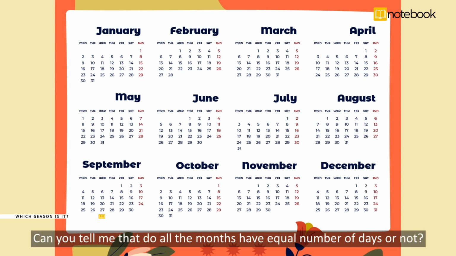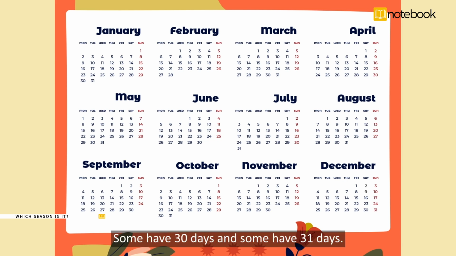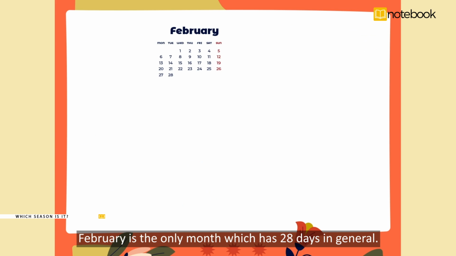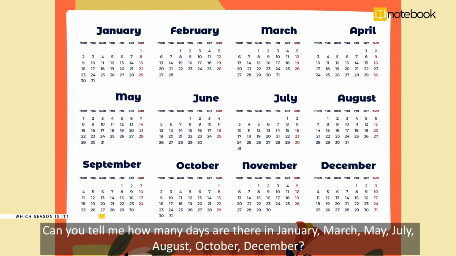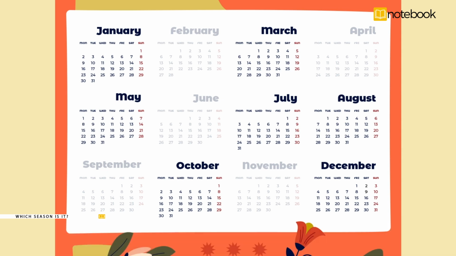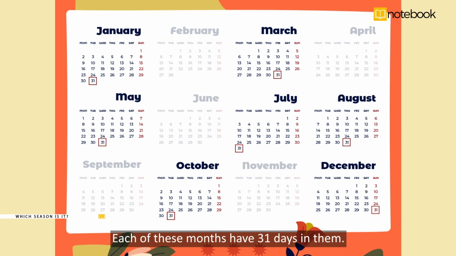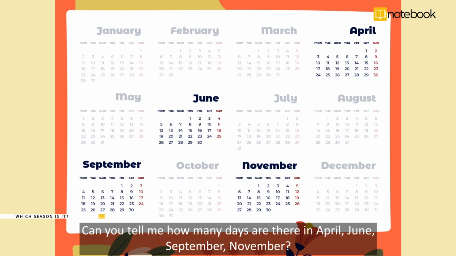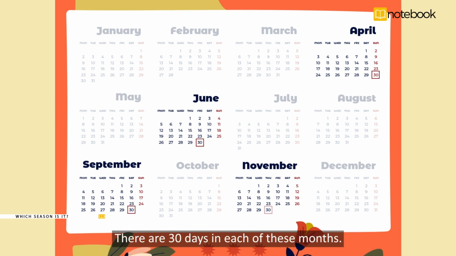Can you tell me that all the months have equal number of days or not? No, right? Some have 30 days and some have 31 days. February is the only month which is 28 days in general. Can you tell me how many days are there in January, March, May, July, August, October, and December? Each of these months have 31 days in them. Can you tell me how many days are there in April, June, September, and November? There are 30 days in each of these months.